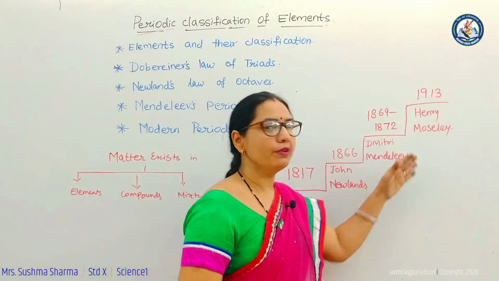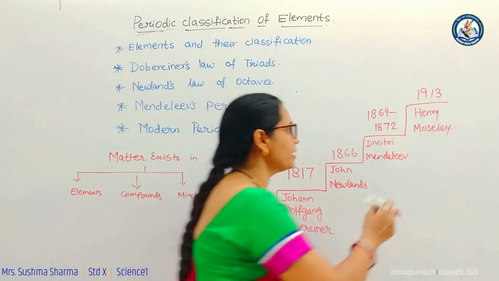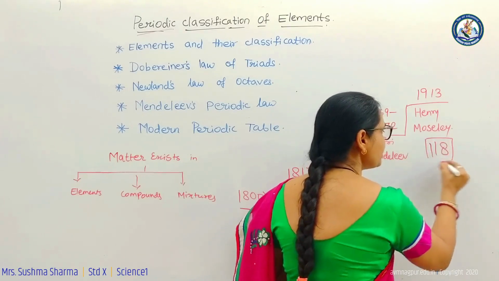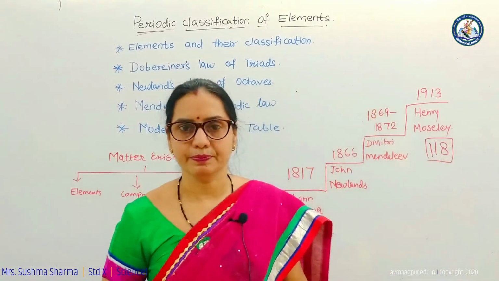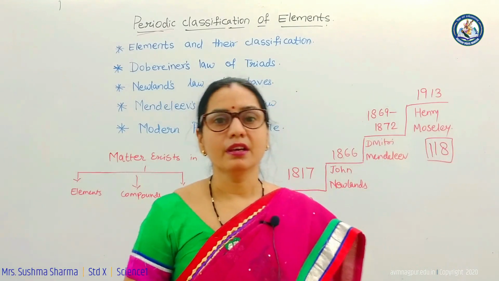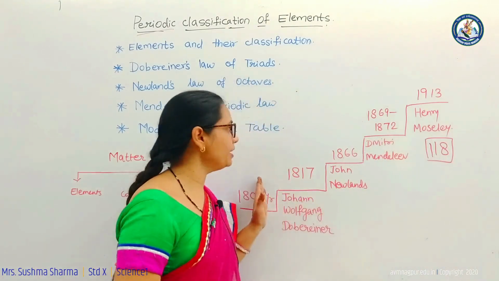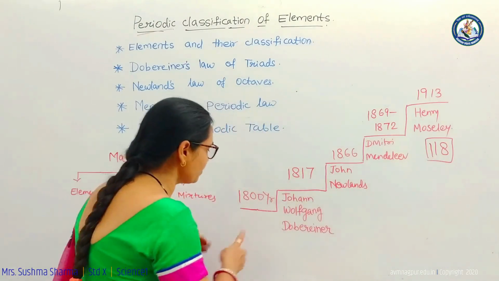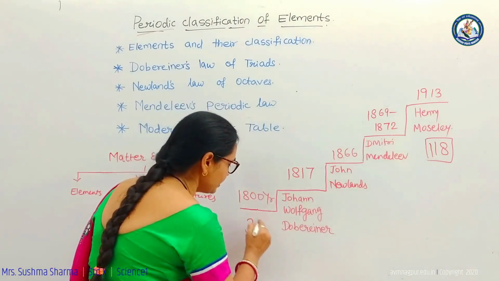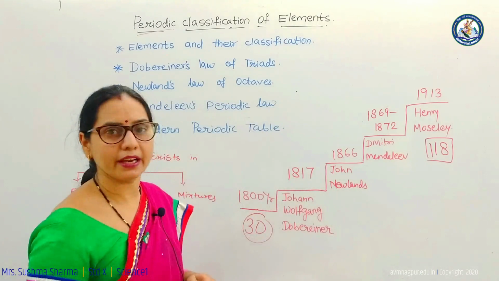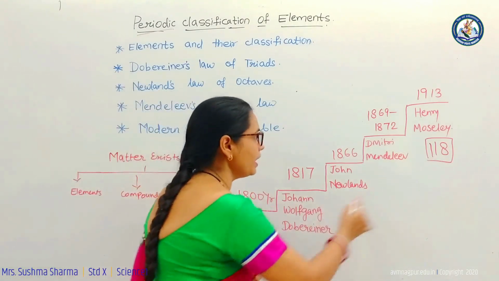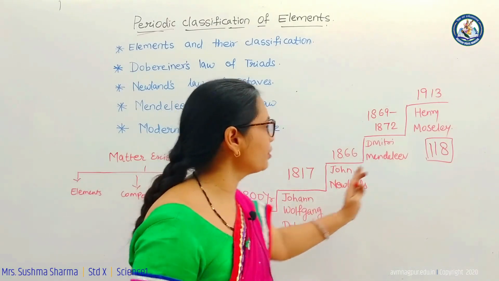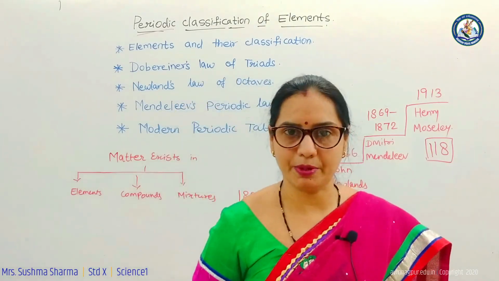and today we know about 118 elements in chemistry which we are studying. So this changes from 1800 till today, from 30 elements which were known initially 1800 years back, to 118 elements today. These stages we are going to study here in this chapter.